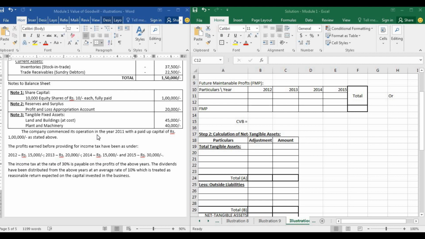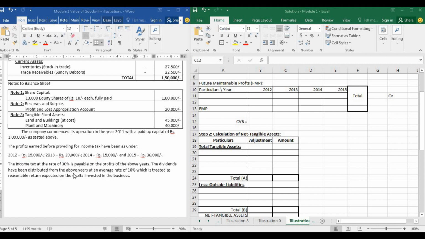Let us move on. The company commenced its operation in the year 2011 with a paid up capital of rupees 1 lakh, as mentioned above in the note 1. The profits earned before providing for income tax have been as under: in 2012 15,000, 2013 20,000, 2014 15,000, and 2015 30,000. So these are the profits that are before income tax. These are called PBT, profit before tax. The income tax at the rate of 30% is payable on the profits of the above years.